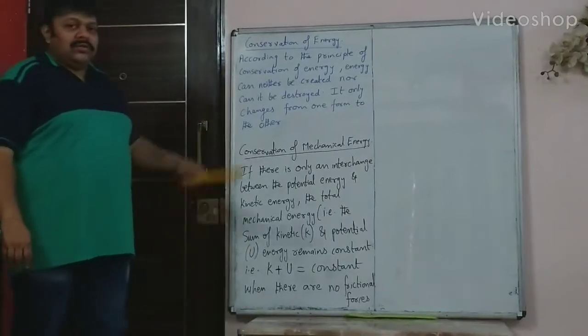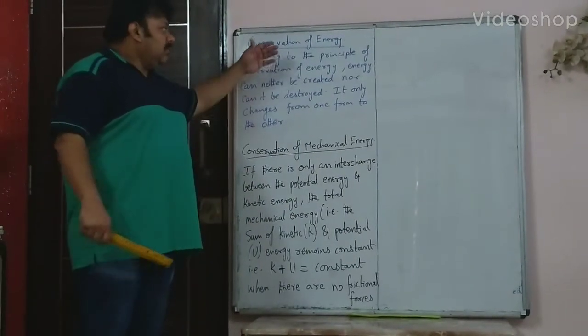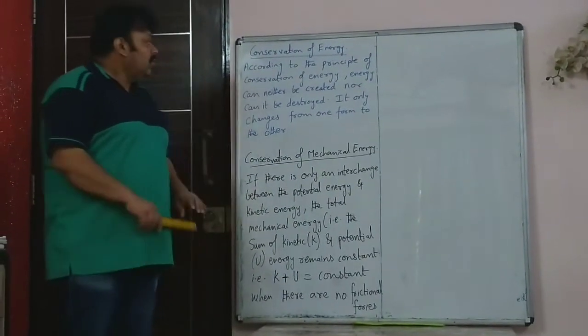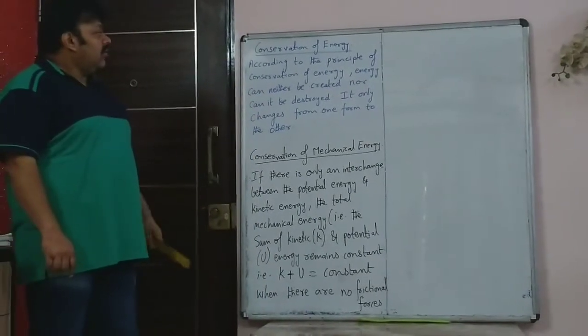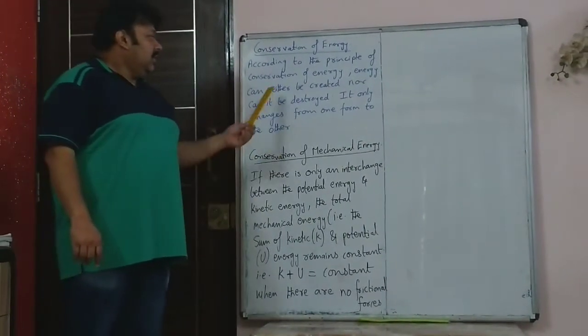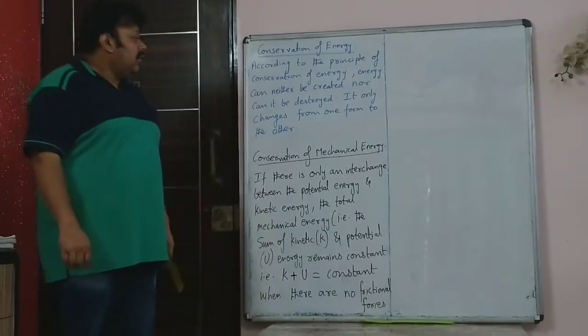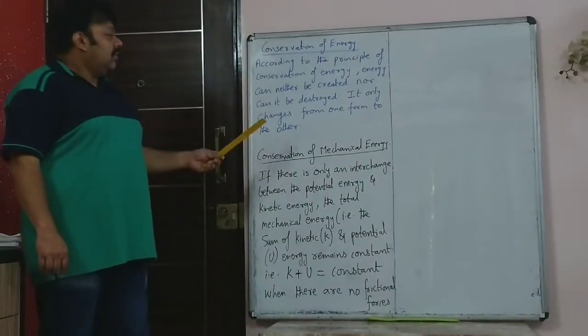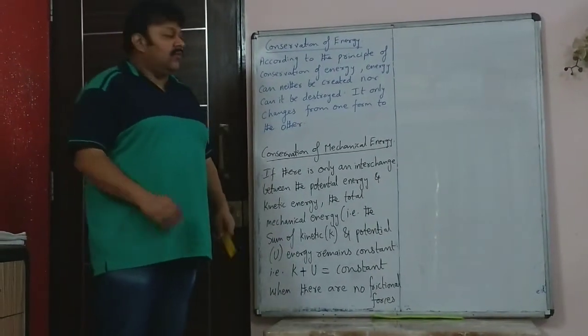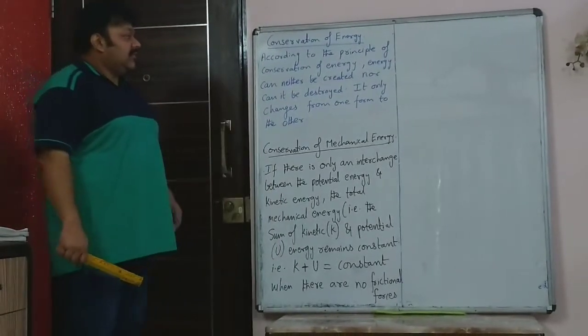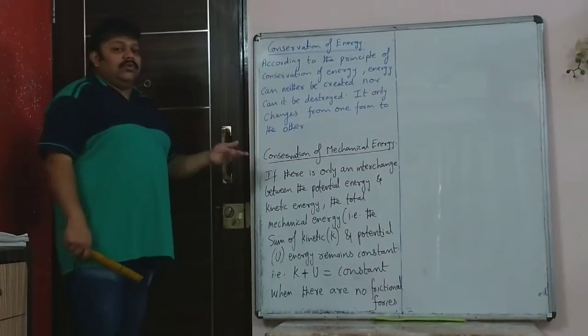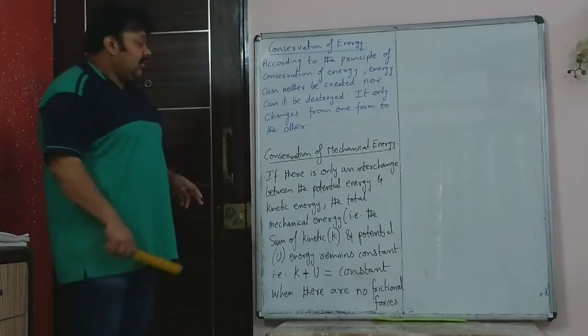Now we come to conservation of energy, which you have learned in lower classes also. According to the law of conservation of energy, energy can neither be created nor destroyed. It can only be changed from one form to another form. So energy conversion only takes place from one form to another. It cannot be created nor destroyed.